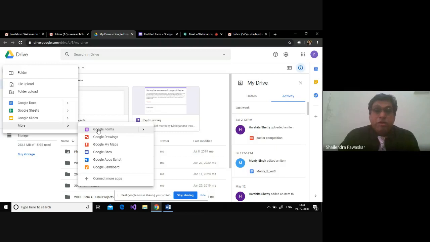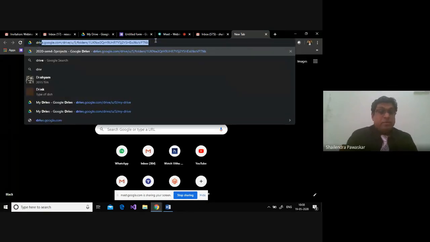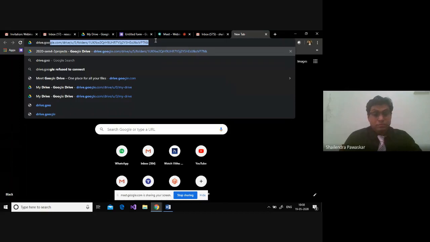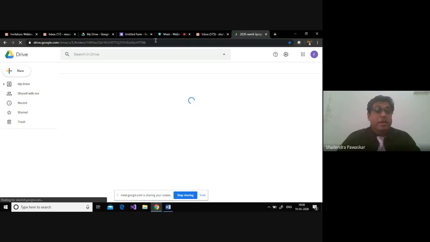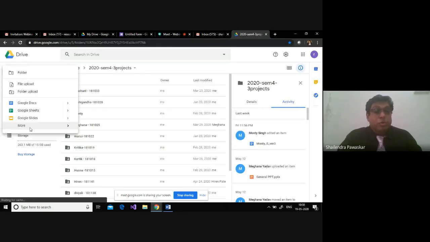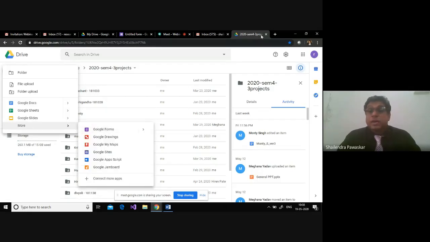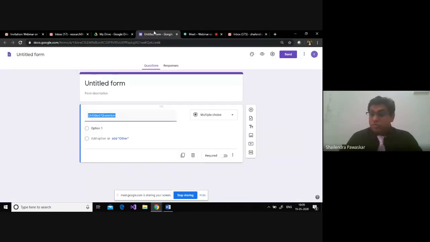There is another way of getting to this location in your drive. You can also type here drive.google.com. This will also take you to the same area, to your drive, and then you can continue with New, then More, and Google Form. So this is another way of getting to this area. Now let us see how we can develop or modify this form. This is how I started my form.